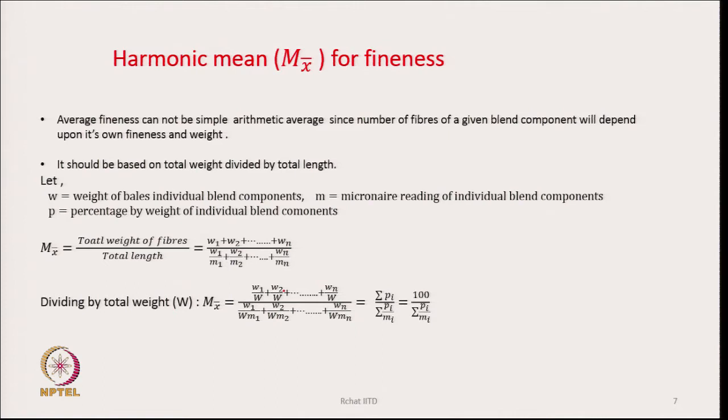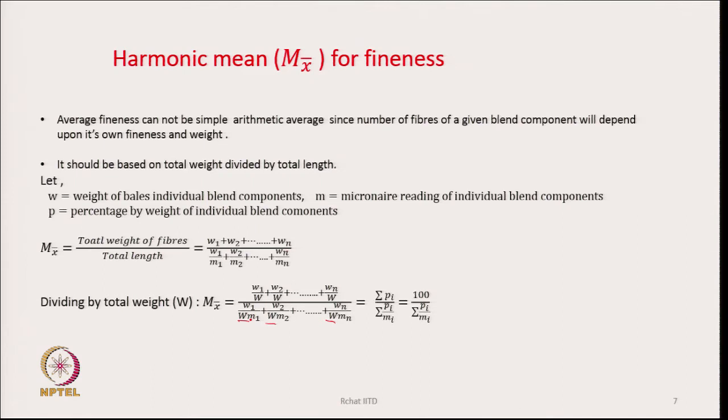W1 by capital W, W2 by capital W, up to Wn by capital W. Similarly, the denominator is also divided by capital W. So, there is no change in the value, we divide both numerator and denominator by the sum of the weights of all the fibers, and now the numerator becomes P1, W1 by W becomes P1, W2 by capital W becomes P2.